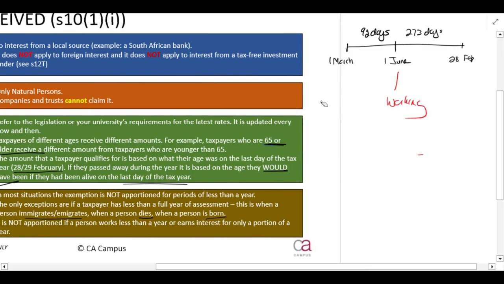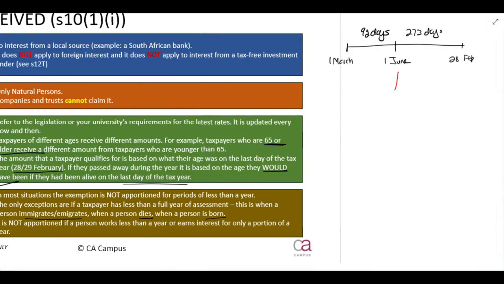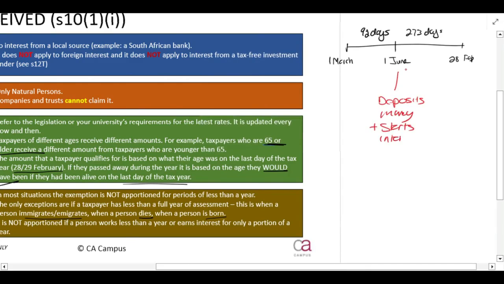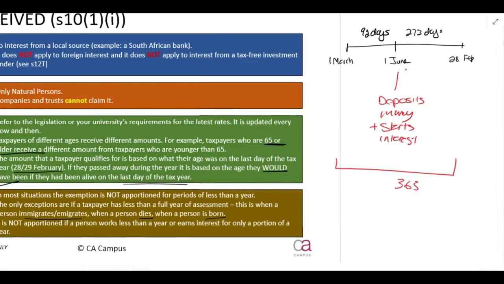Or, specifically with this interest exemption, let's say a person deposits money in the bank and starts earning interest from the 1st of June, their tax year is also still 365 days. You don't apportion it for times they earned money or they're employed or unemployed or anything like that. It's just death, birth, and immigration. Emigration has an effect on that as well.